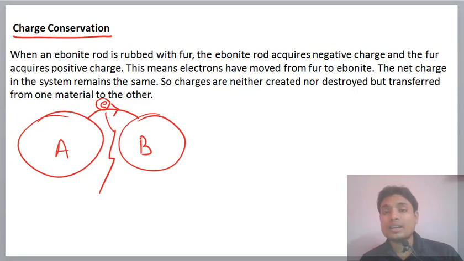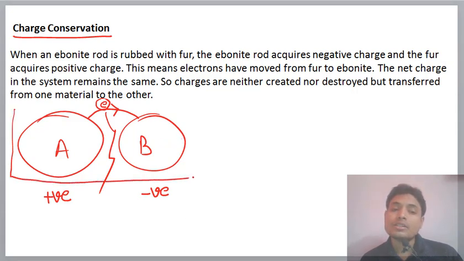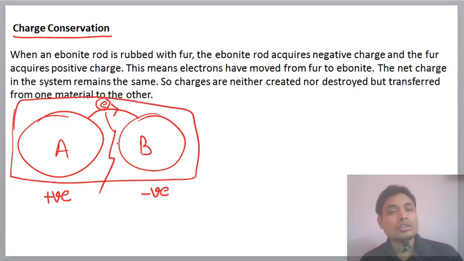The electrons are not created, they are transferred, and due to this transfer one body becomes positively charged and the second body becomes negatively charged. But the total number of electrons and protons remains the same in this system. So charges are not created or destroyed, but can be transferred from one material to another material.